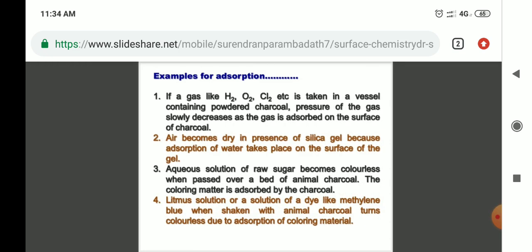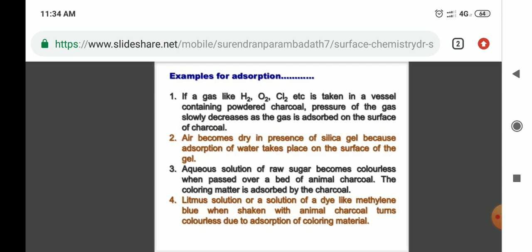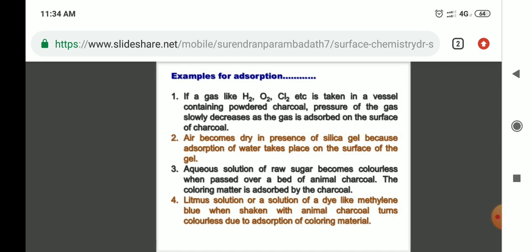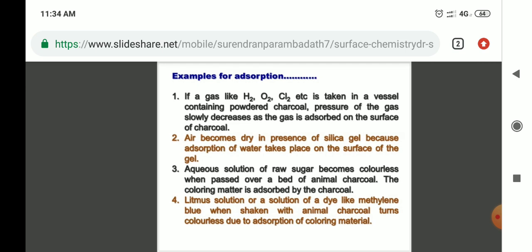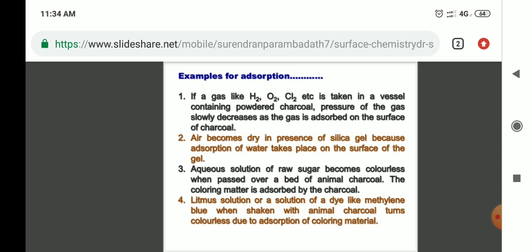Next, examples of adsorption. If a gas like hydrogen, oxygen, chlorine, etc. is taken in a vessel containing powdered charcoal, the pressure of the gas slowly decreases as the gas is adsorbed on the surface of the charcoal. That is an example of adsorption. Another example: air becomes dry in the presence of silica gel because adsorption of water takes place on the surface of the gel.